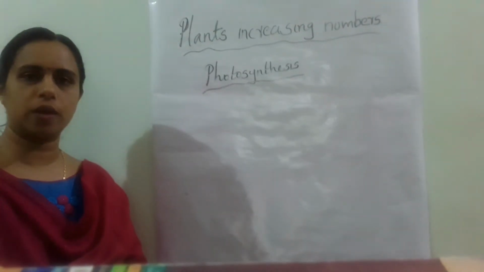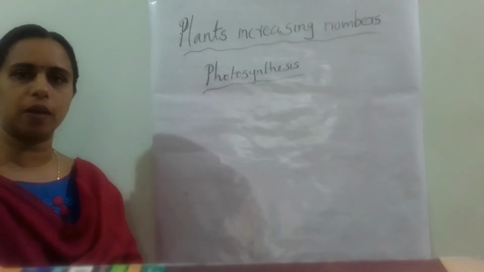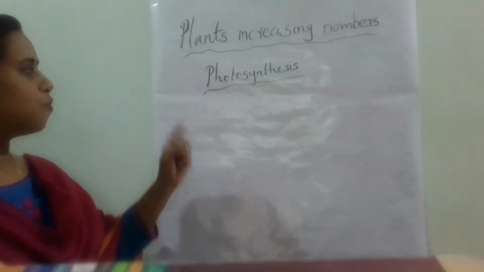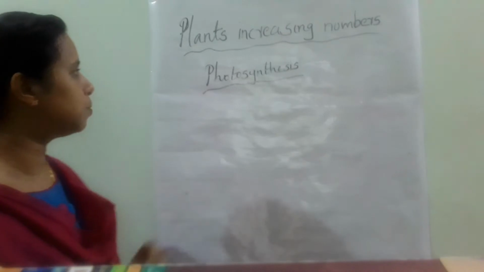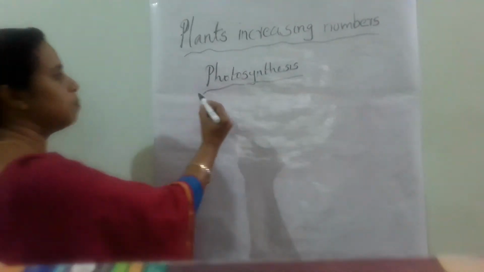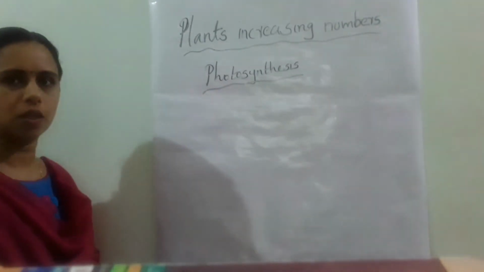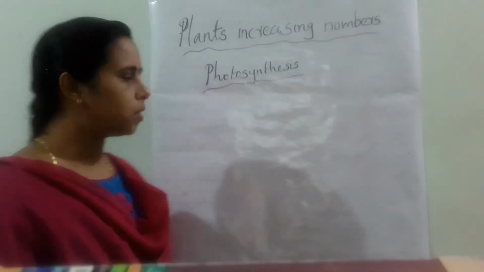Do you know, students, how plants prepare food? By the process of photosynthesis. Plants prepare food with the help of the photosynthesis process. So what do we mean by photosynthesis?